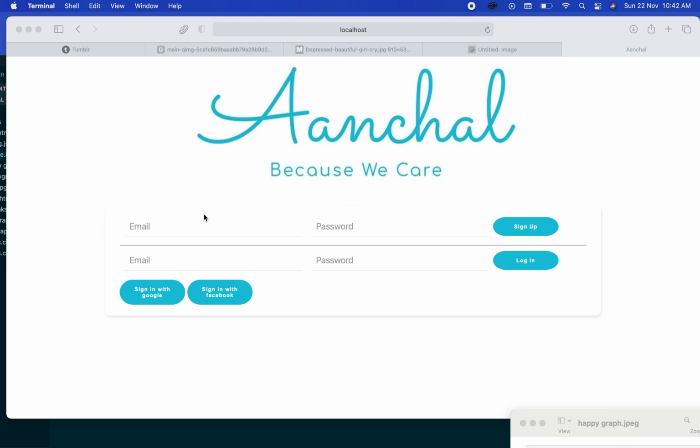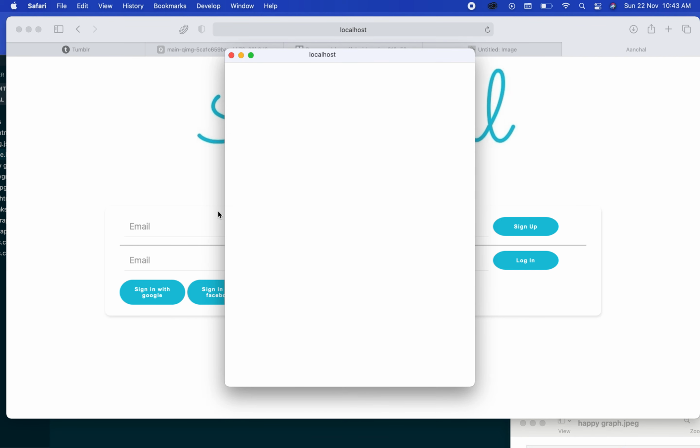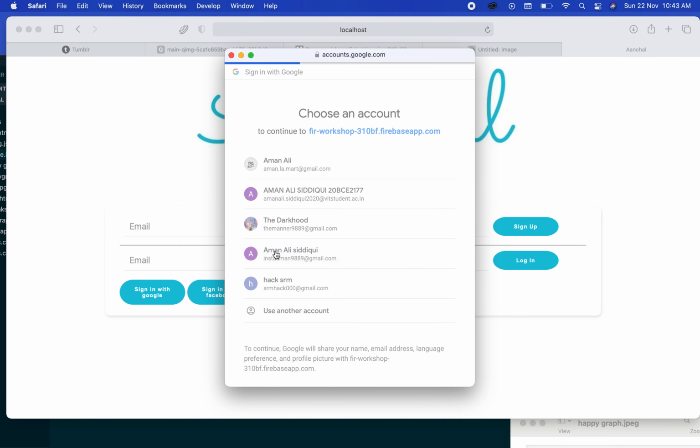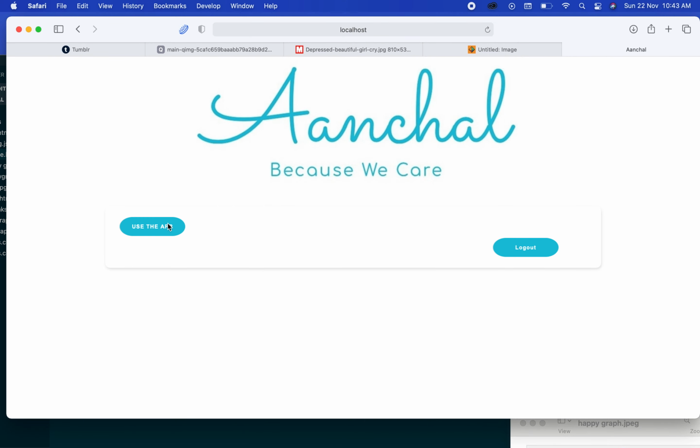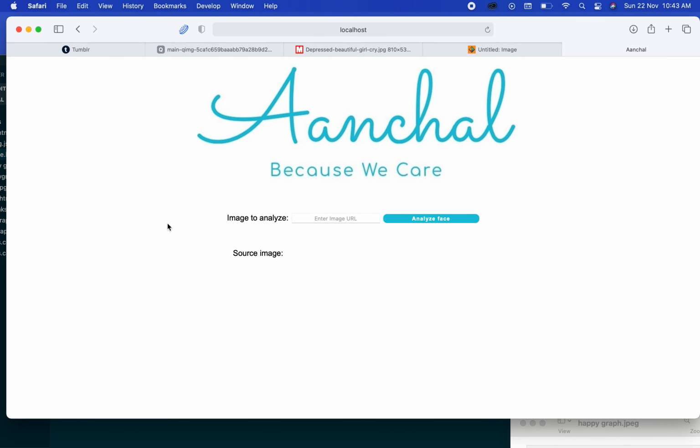So this is basically the site. Here we are using login and sign up on the site itself, and also Google and Facebook to sign in. This part was built using Google Firebase. So let's sign in with Google. We get a pop-up. So we have successfully signed in, and I can use the app.